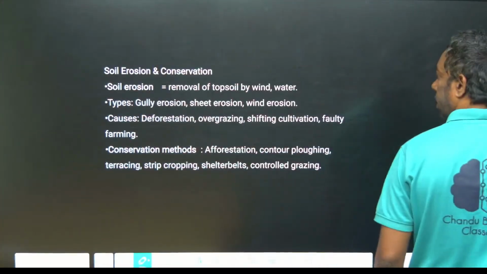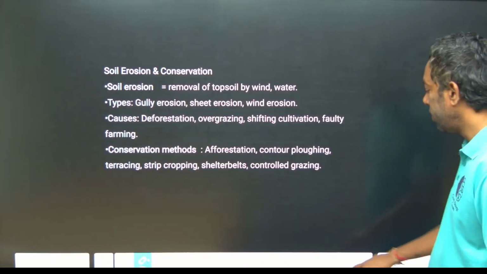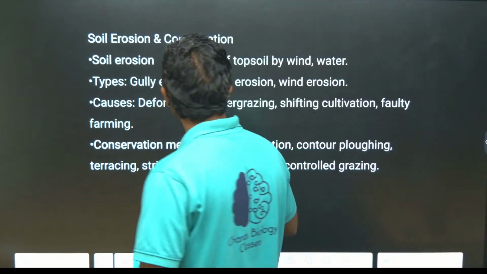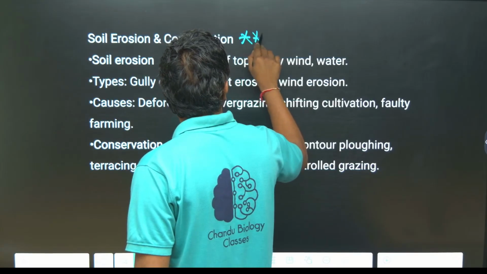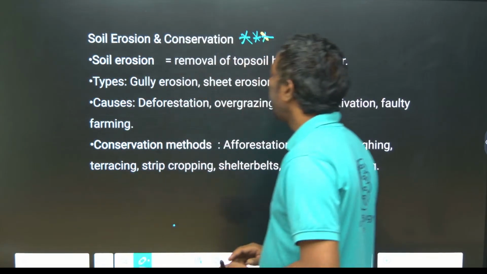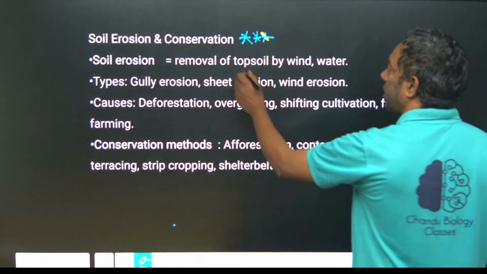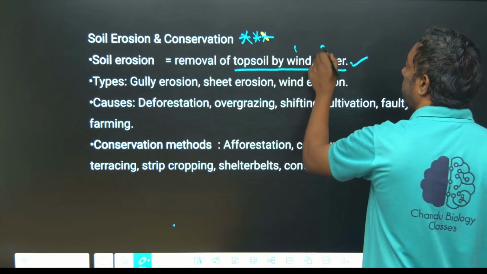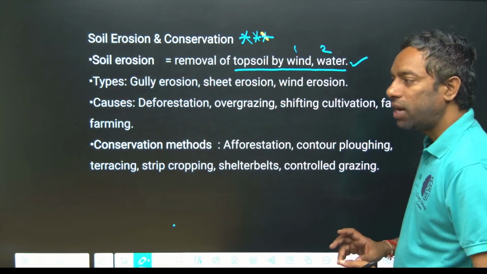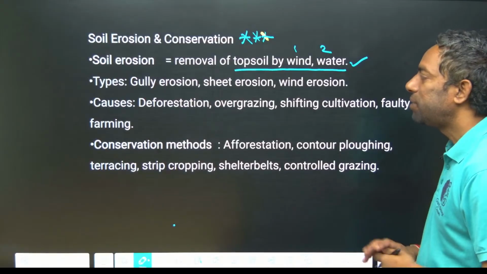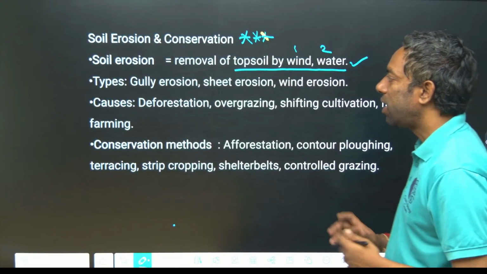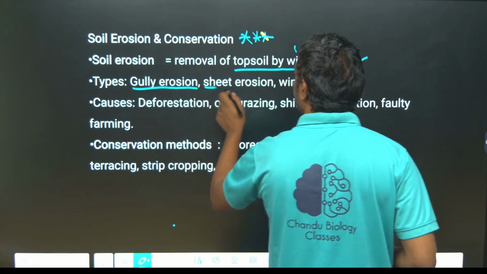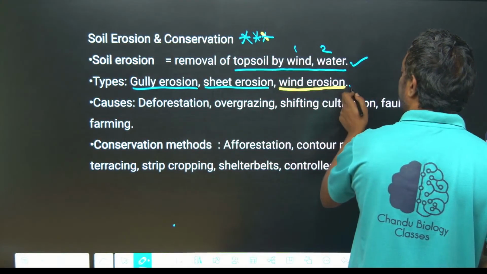Next, soil erosion and conservation. This is also important, guys. They can ask you, they did ask actually, the reason for soil erosion. Soil erosion is the removal of topsoil by wind or water. The types of erosion are gully erosion, sheet erosion and wind erosion.